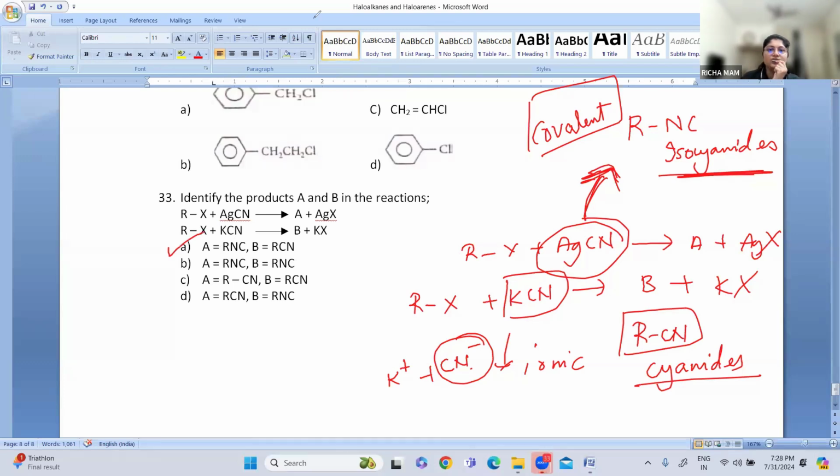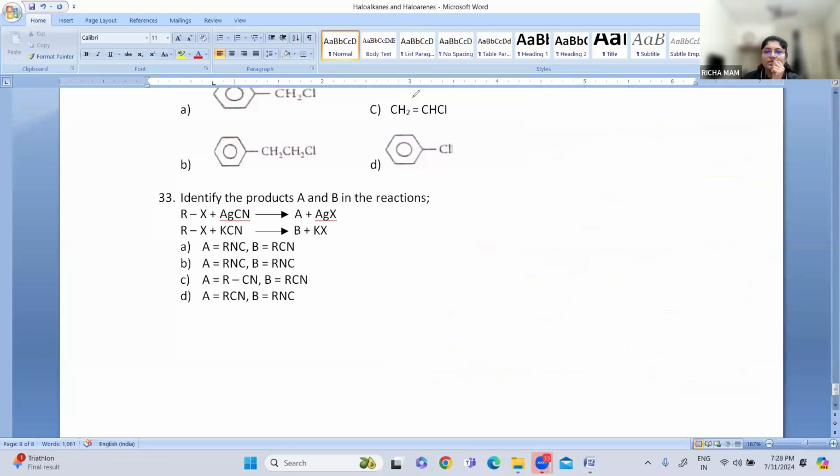These were some of the MCQs. For this chapter, we have solved some 33 questions from haloalkanes and haloarenes. If you get some more questions, you can solve them. By this, I have completed the chapter haloalkanes and haloarenes. In the next class, I'm going to start with a new chapter, and from that chapter we are going to solve the MCQs. Try to solve more questions on this particular chapter from different books. It will help you.